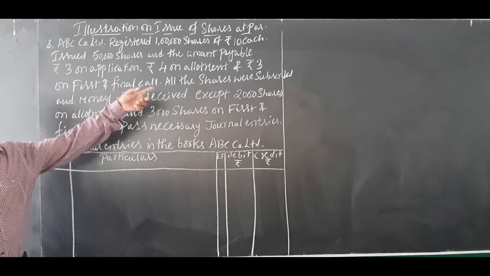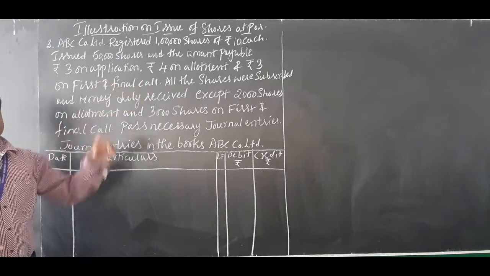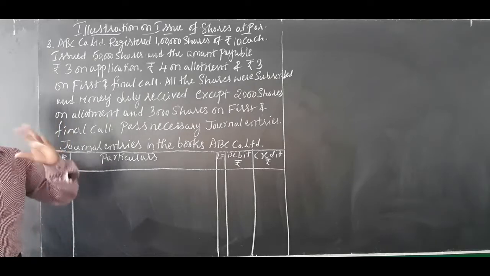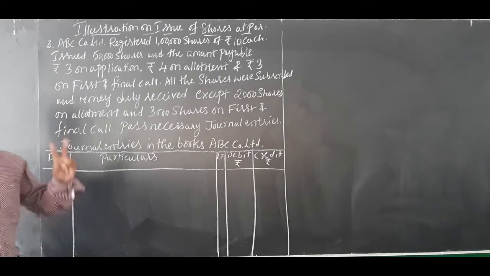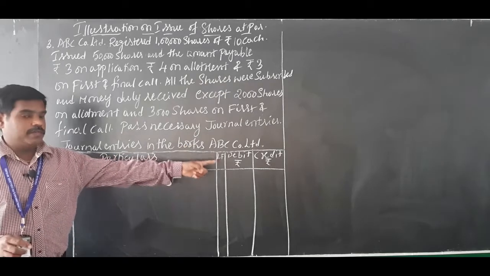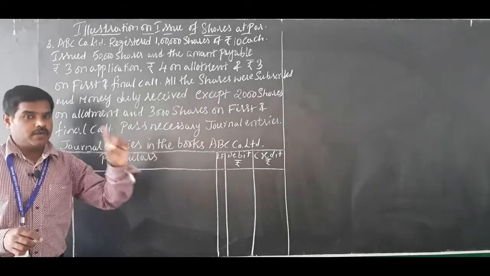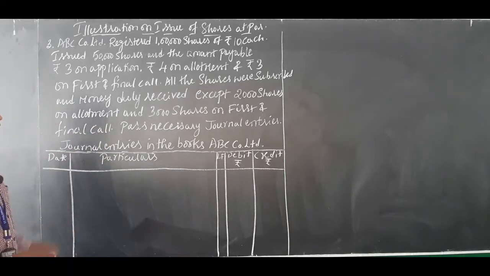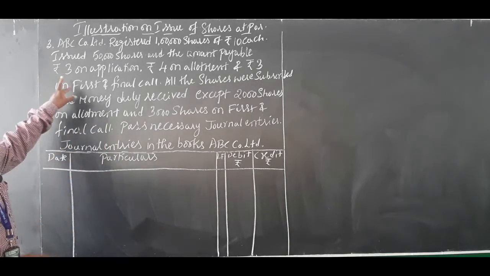Okay, 3 installments are there: application, allotment, first and final call. Only 3 installments means 6 journal entries. Every installment has 2 journal entries. Okay, so date, particulars, ledger folio, debit rupees, credit rupees. Draw line for one page in your notebook. Okay, so first you go for this one.